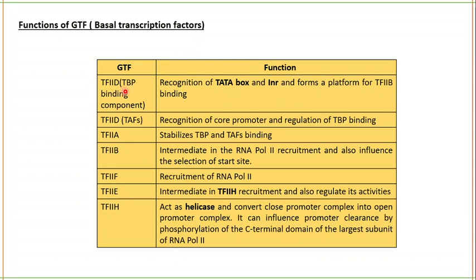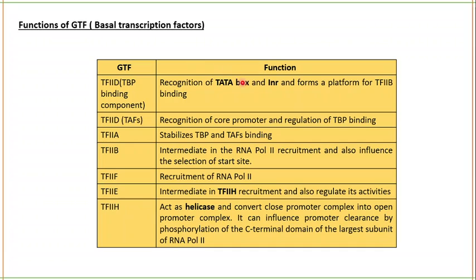Transcription factor 2D will have the TATA binding protein component, as well as TAFs, TBP associated factors. This TATA binding protein is a subunit of transcription factor 2D.